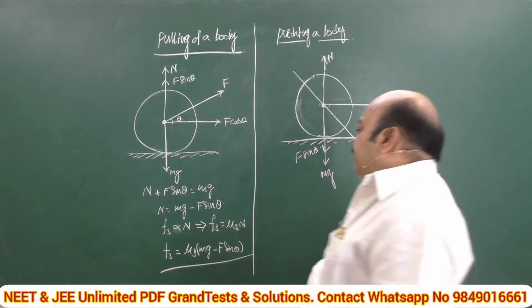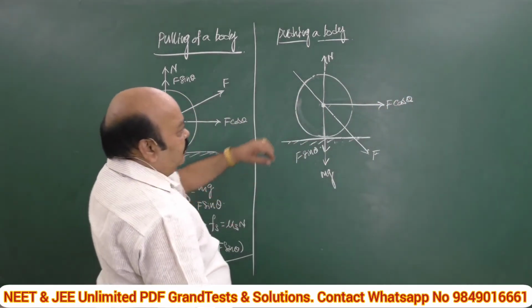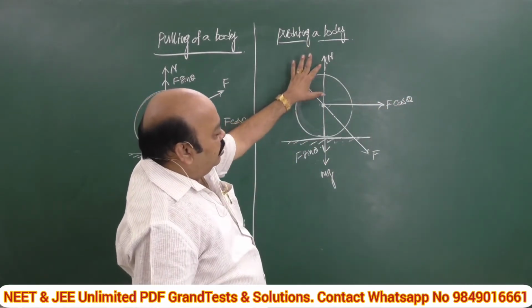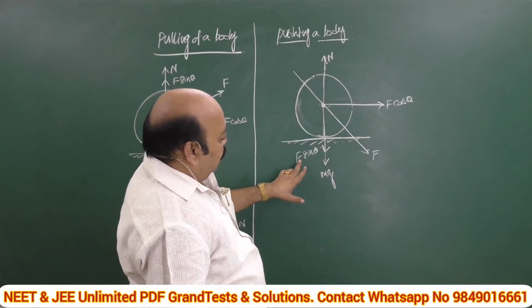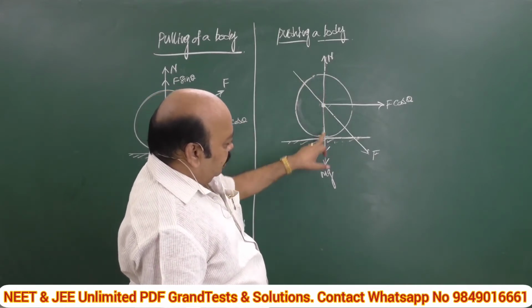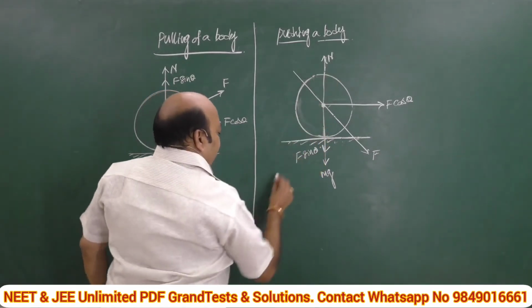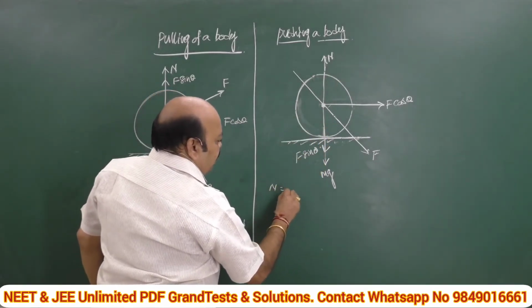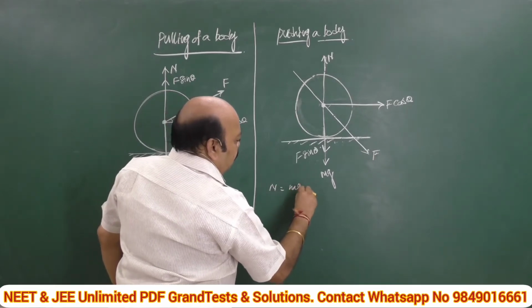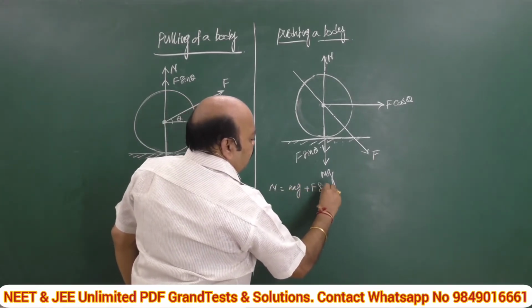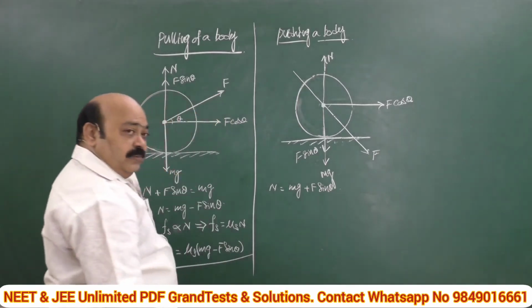In this case, try to get the balancing forces. What is the upward force acting here? N. What are the downward forces acting? Both F sin theta and mg, they are acting along the same line of action. That's why N is equal to how much in this case? N is equal to mg plus F sin theta.